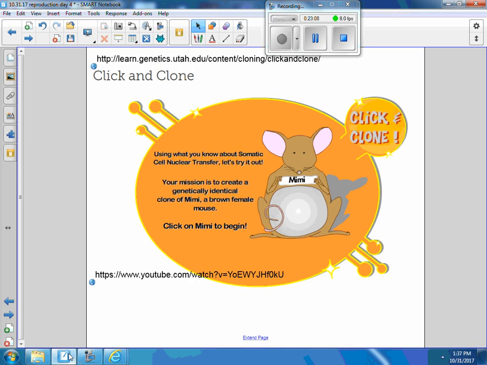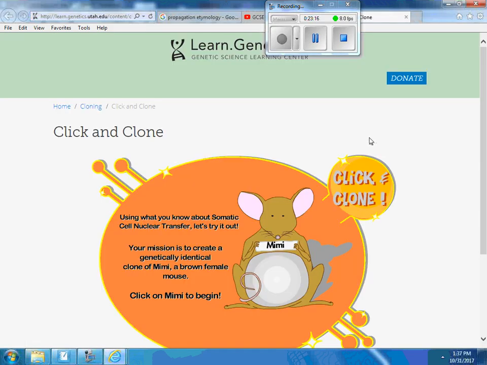I'm going to show you in animation mode how we click and clone. Oh, let's go here. This is the click and clone version of Mimi. We're going to make a Mimi, little mouse. So we have to click on Mimi to get her to go.